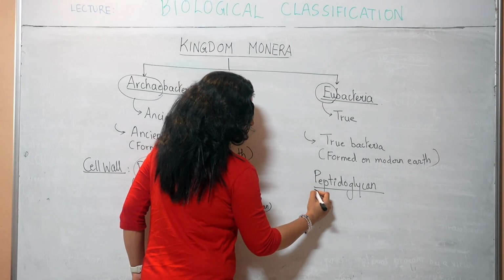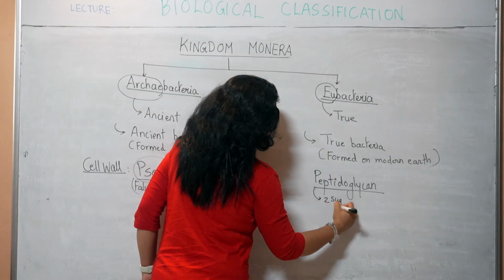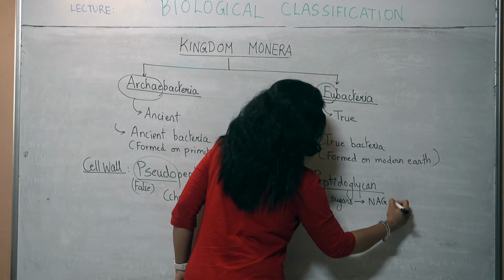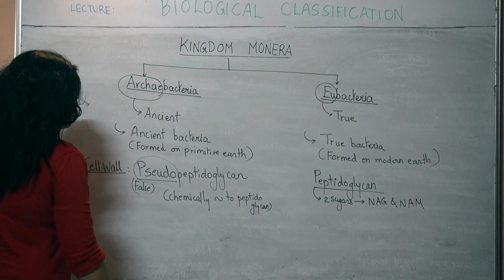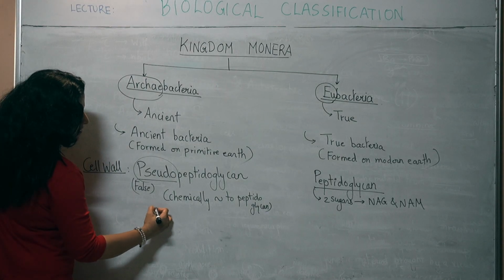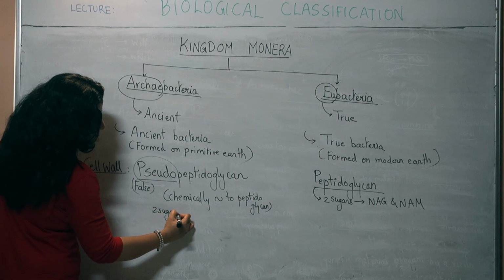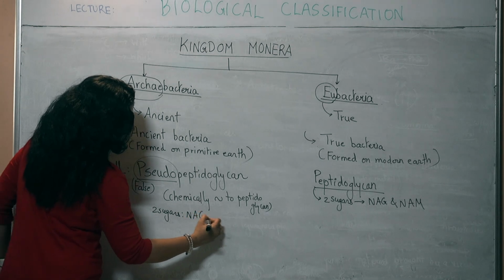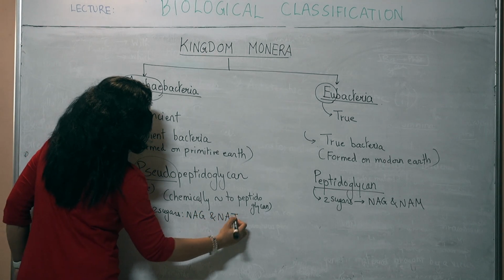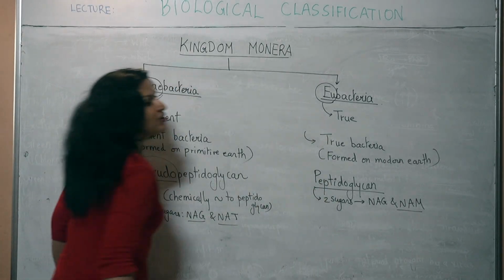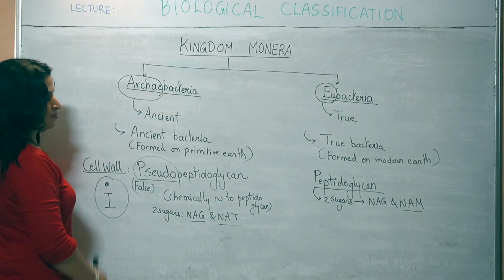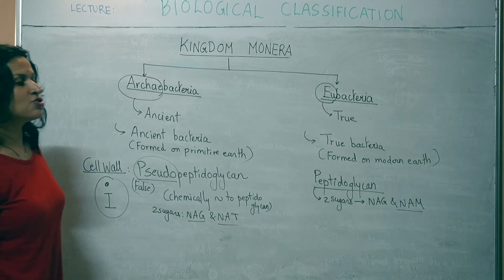Peptidoglycan has two sugars in it, NAG and NAM, whereas pseudopeptidoglycan has the two sugars NAG and NAT. Find out what is NAG, NAT and NAM. Do research. Find out the names of these short forms.